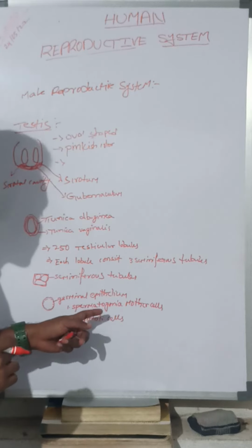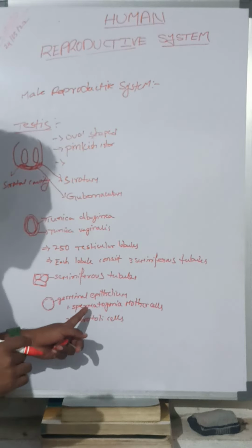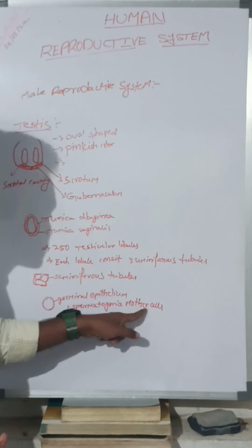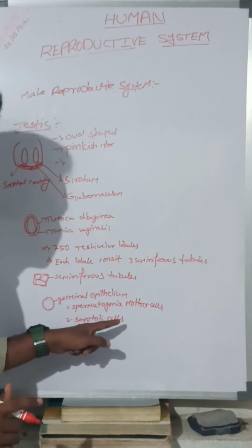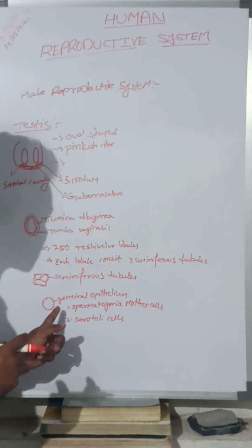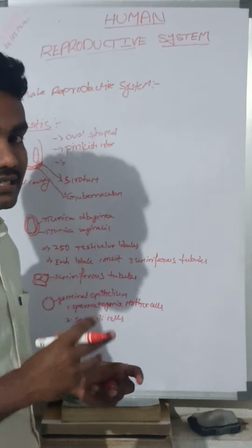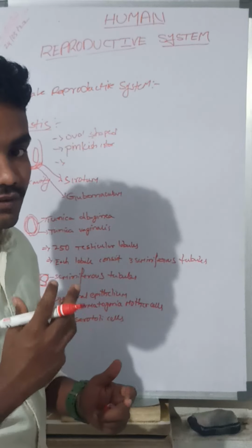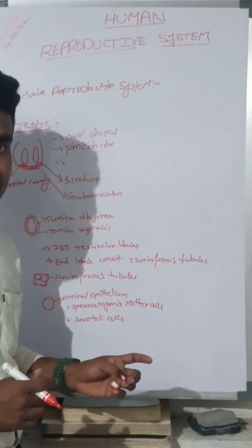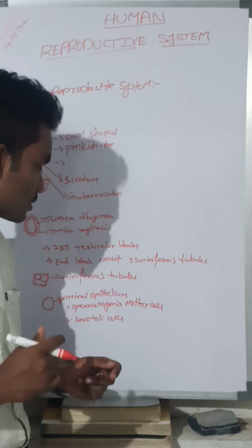When we get the sperms, that sperm is made up of these cells. That sperm was made up of these spermatogonia mother cells. When it is formed inside the seminiferous tubules, it requires nutrition. That nutrition will be obtained from the Sertoli cells.